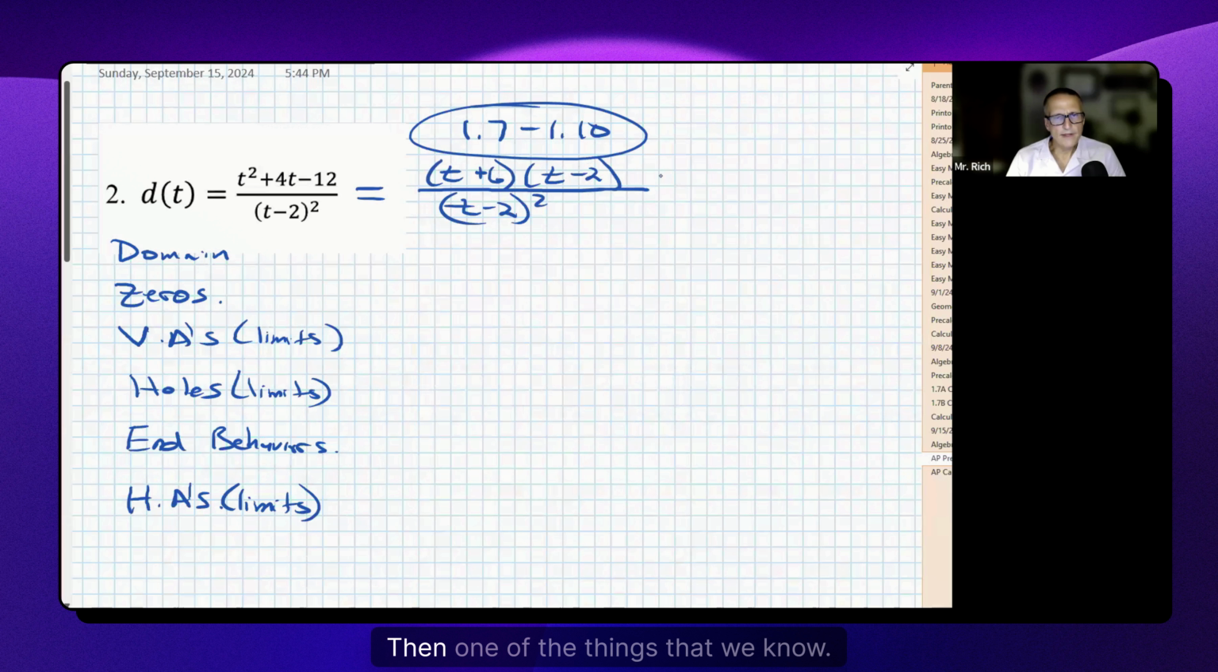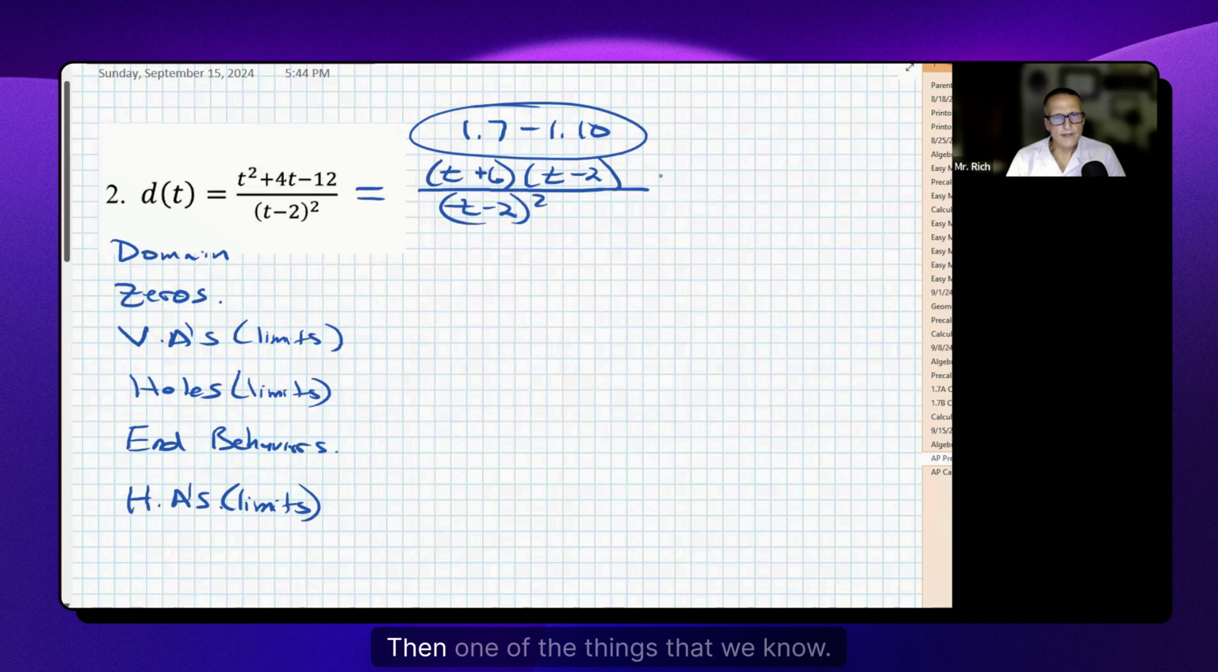of a hole. However, even though I did cancel this t minus 2 with one of those, there's still another t minus 2. Therefore, I really don't have a hole at x equals 2. I have a vertical asymptote at t equals 2. So I don't have any holes on that function, because there instead is a vertical asymptote at t equals 2, t being my x-axis or my independent variable. At t equals 2, we have a vertical asymptote.